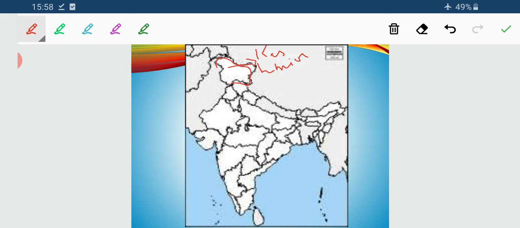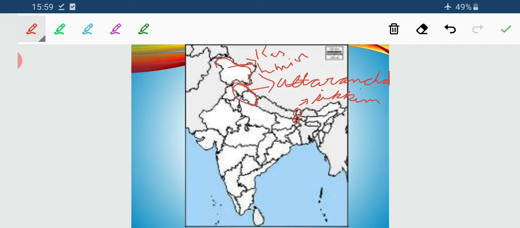We have two states over there, and this entirely is the Uttaranchal or Himachal Himalayas. Next you can find the Sikkim part, and just below that we have the northern part of West Bengal, that is Sikkim and Darjeeling Himalayas.